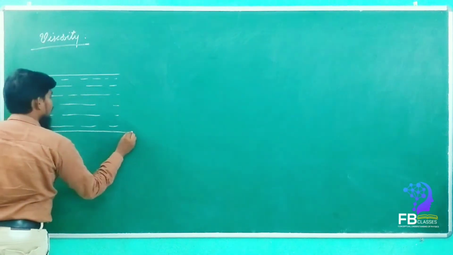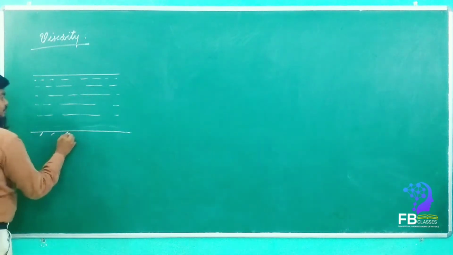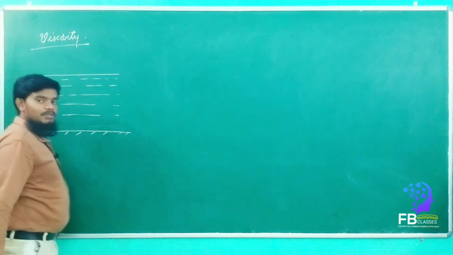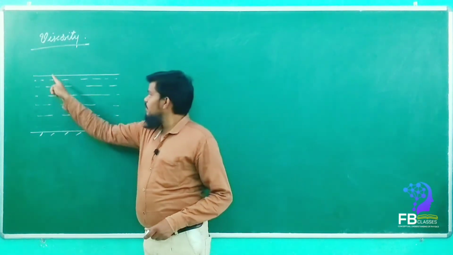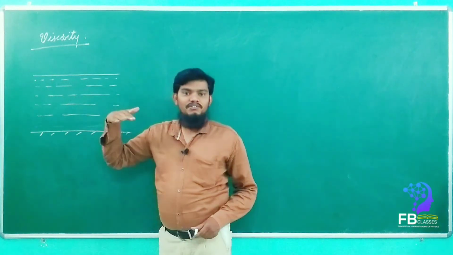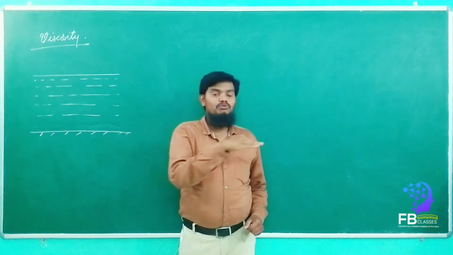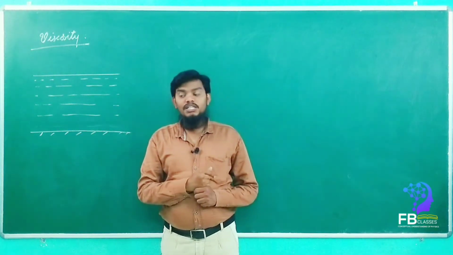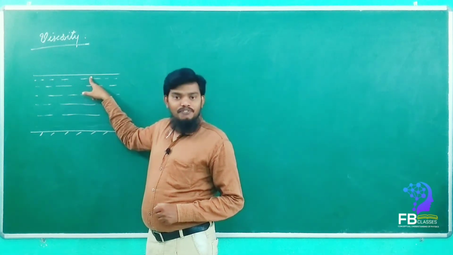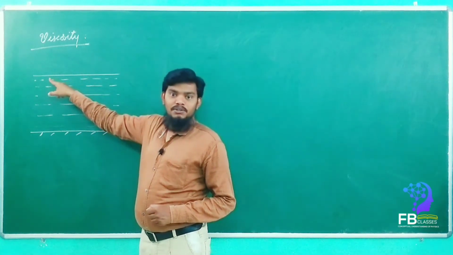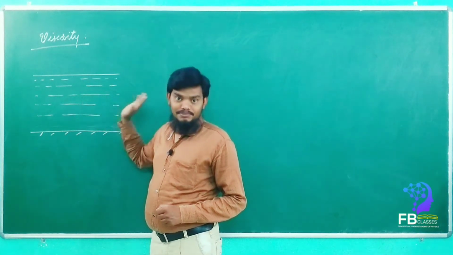And this is the river bed. Consider this is a river bed, that means the bottom of the river. Now what will happen? Whenever on the surface of the river any boat or steamer moves very fast, then the uppermost layer of the river is moving very fast compared to the second layer, third layer, fourth layer. Yes or no?